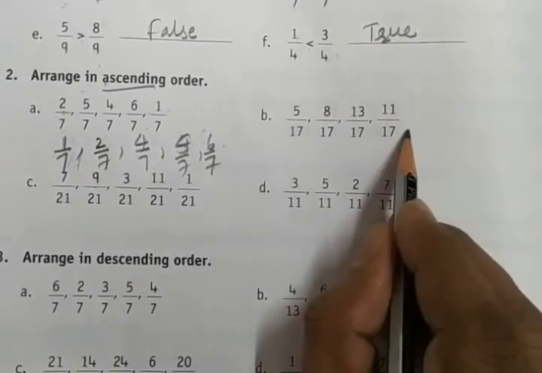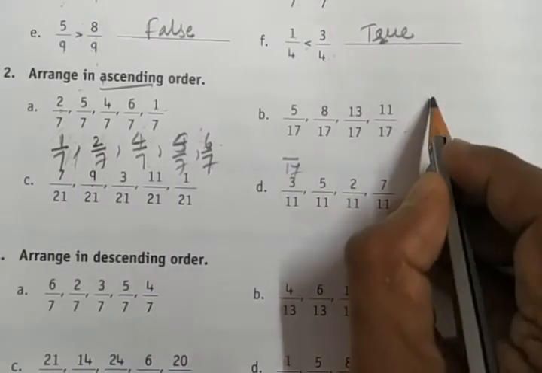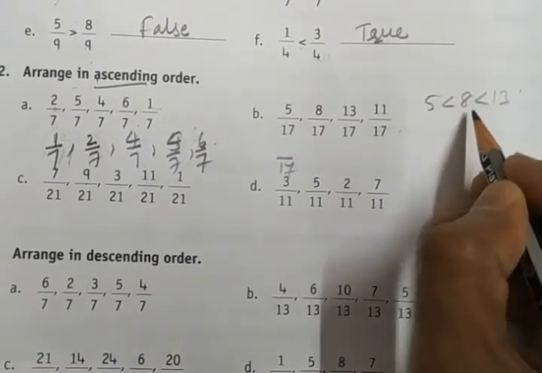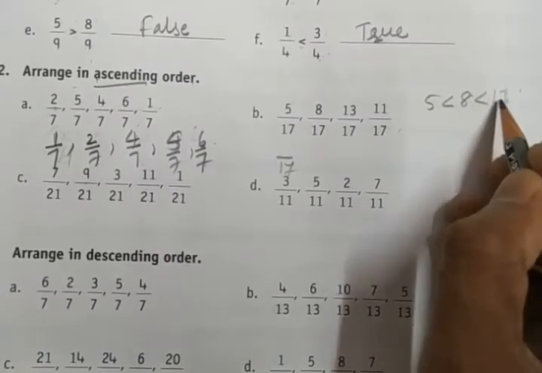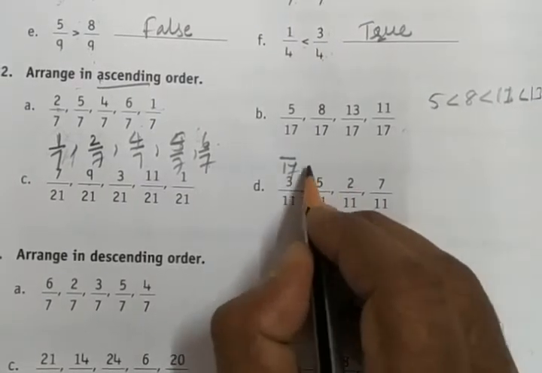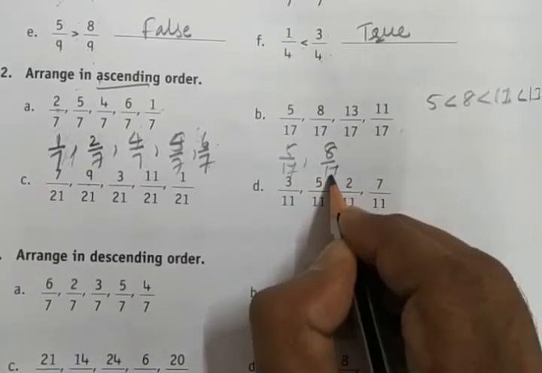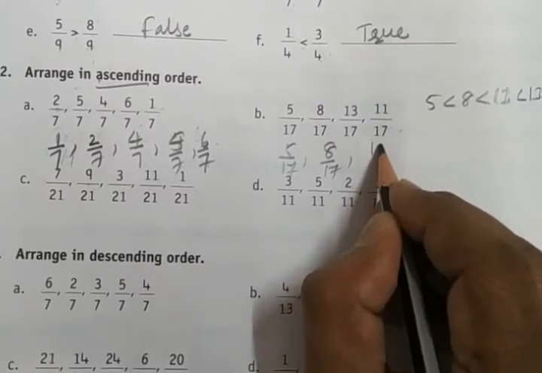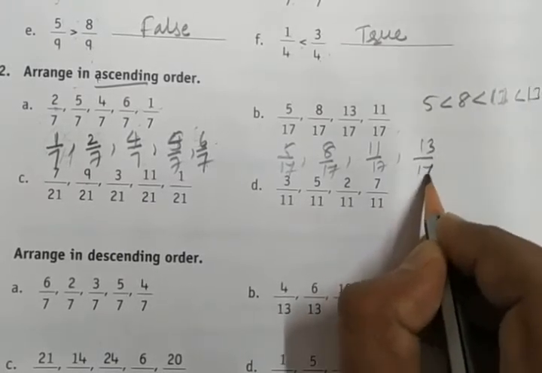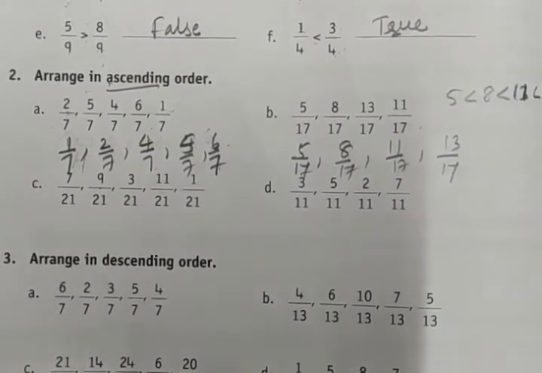So next, based on the same example, here also the denominators are 17. Now we need to compare. 5 is less than 8. 8 is less than 11. 11 is less than 13. So we have to arrange 5 by 17, 8 by 17, 11 by 17, then 13 by 17. Likewise, we have to do the fractions in ascending order.